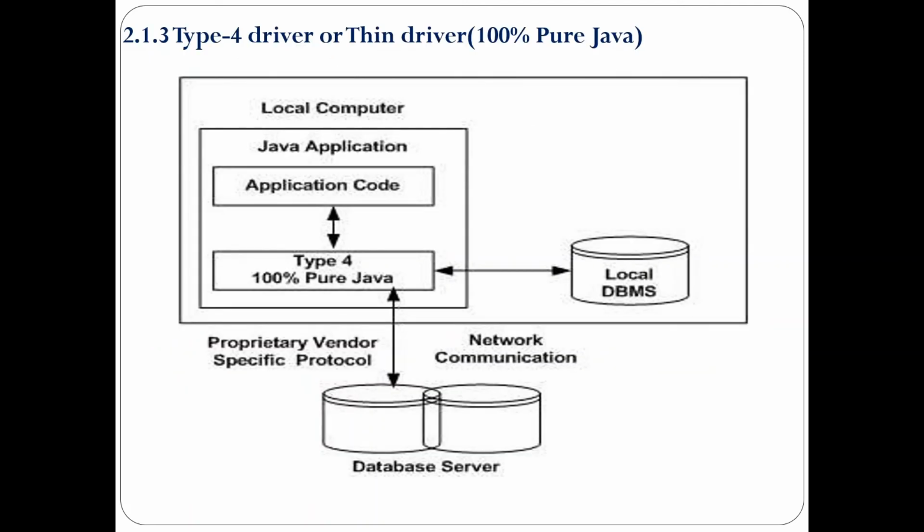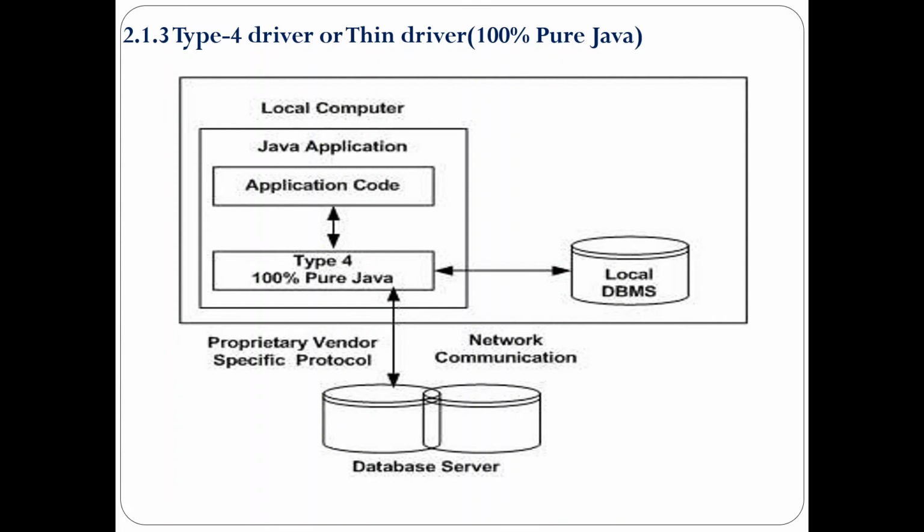Okay, here we are discussing the type 4 driver. It is also called 100% pure Java. In type 4 driver, the pure Java based driver communicates directly with the vendor database through a socket connection. This is the highest performance driver available for the database and is usually provided by the vendor itself. This kind of driver is extremely flexible. We don't need to install specific software on the client or server. Further, this driver can be downloaded dynamically.